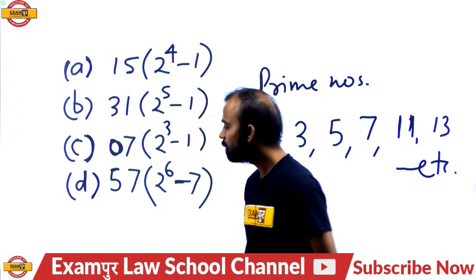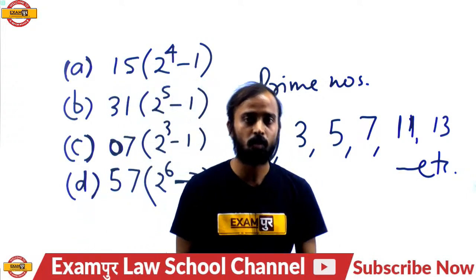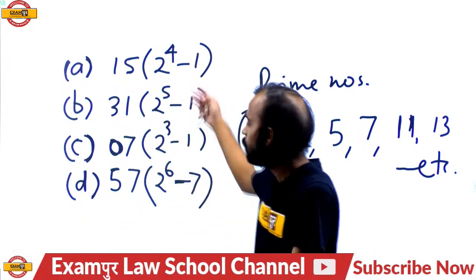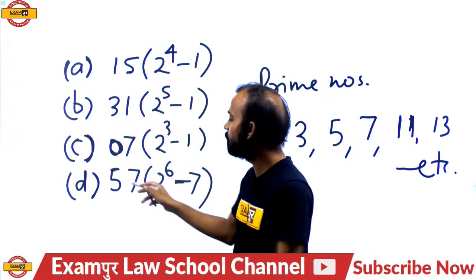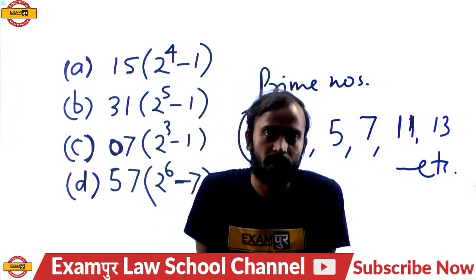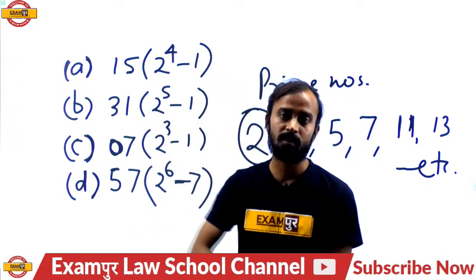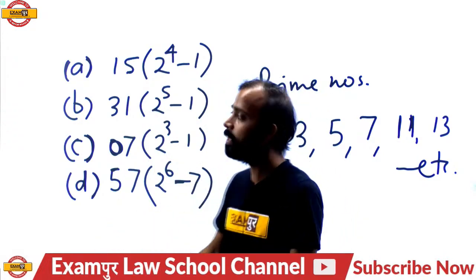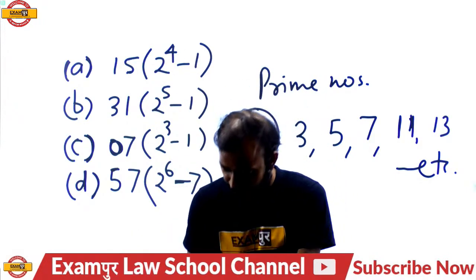So both are the same. Like Gaurav Mishra said, it's definitely true also. And this logic is also true. Like 3 square plus 6, 5 square plus 6, 1 square plus 6, and 57 is what? 57 is 7 square plus 8. All these numbers are plus 6, plus 6, plus 6, and the last one is plus 8. Similarly, minus 1, minus 1, minus 1, and the last is minus 7.